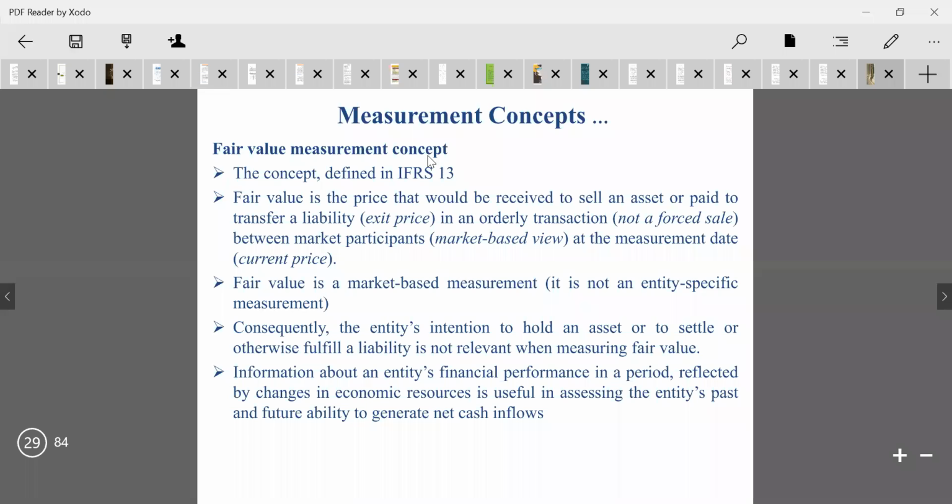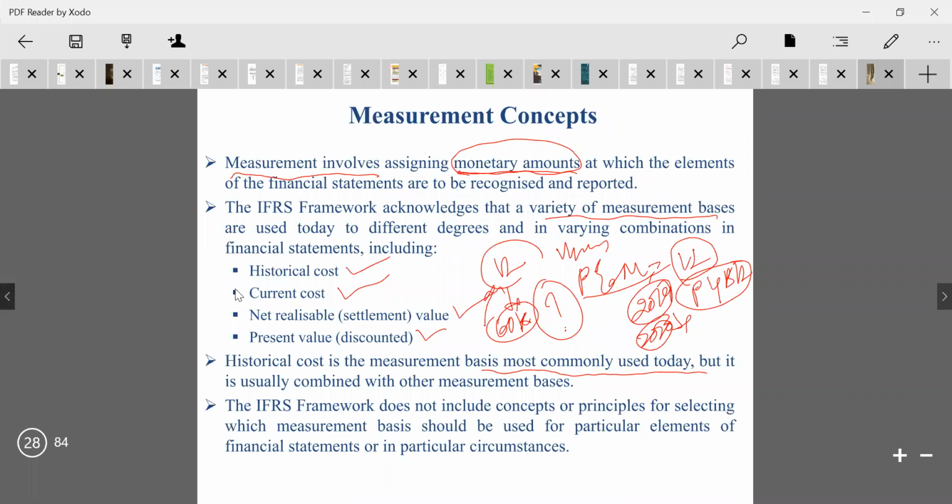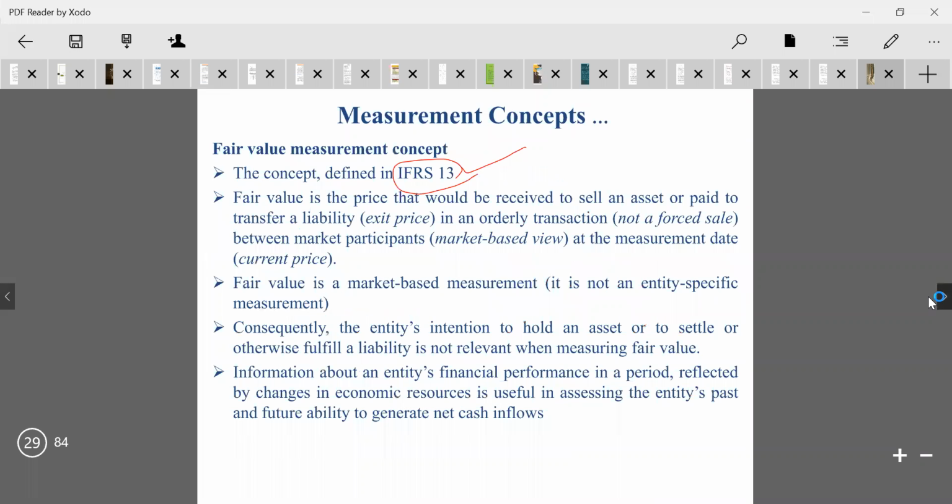Another concept in the measurement concepts is the fair value measurement concept. What is this? The fair value measurement concept is the same concept that has been converted into one of the accounting standards, that is IFRS 13. What is this IFRS 13? What it says and what it includes, we will discuss later. But presently there is a fair value measurement concept in addition to the previous four. The four methods we mentioned here are historical cost, current cost, net realizable value, that is settlement value, and present value. In addition to these, there is another method, the fair value measurement concept.